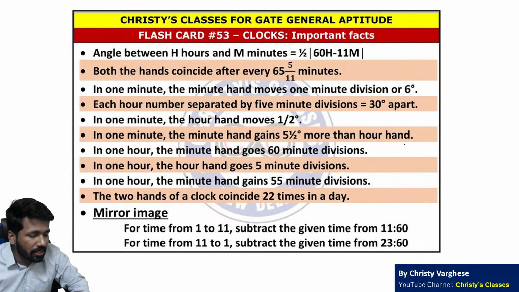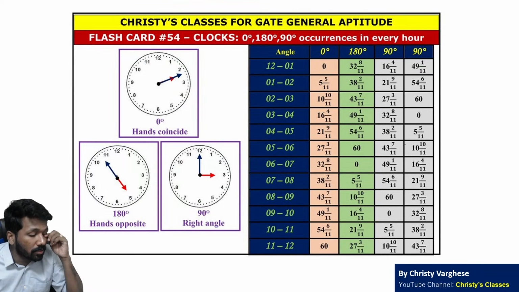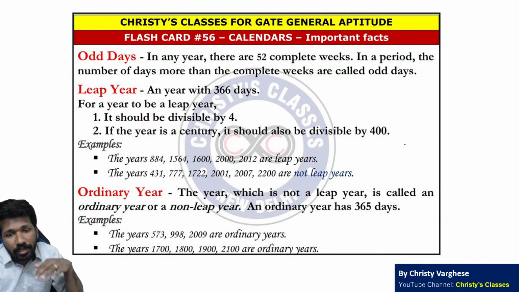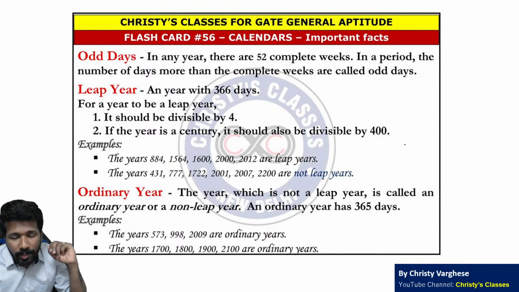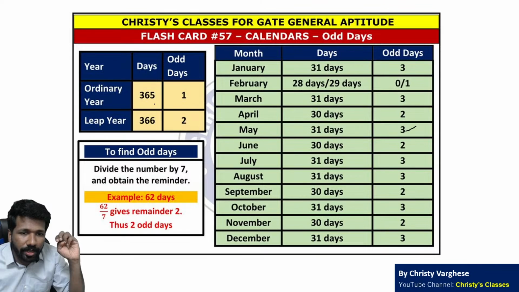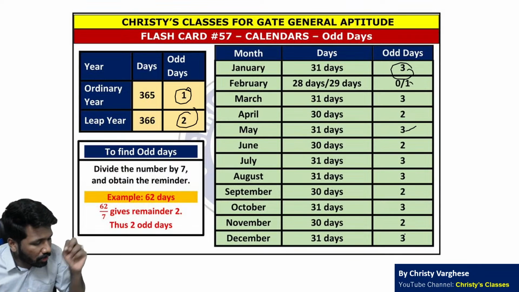The basic formula of clock problems I have given here, and also when the clock will become 0 degree, 180 degree, 90 degree, etc. And calendar problem, odd day concept, leap year: all multiples of 4 are not leap year. For a century, for it to be a leap year, it should be a multiple of 400 also. Leap year means February has 29 days, or total number of days is 366. Odd days are number of days after complete weeks. So odd day of a month and of a year is important. Ordinary year odd day is 1, leap year is 2. January, February, March up to December odd days are given here. Go through it.